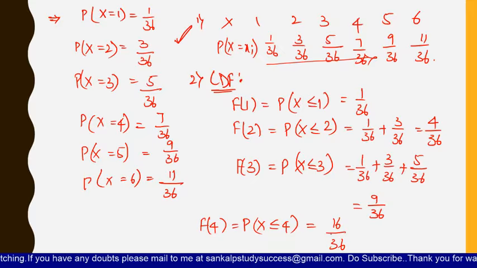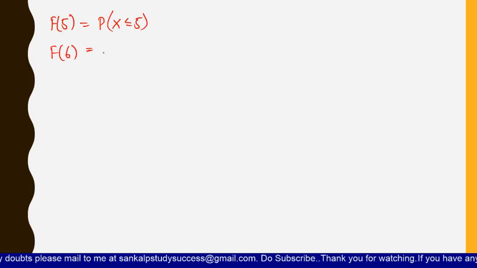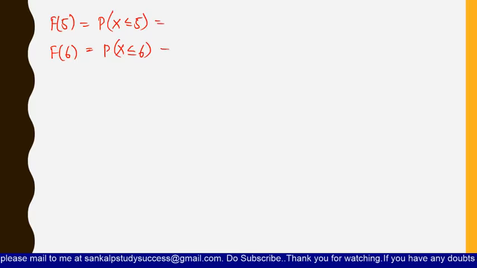Now let us solve for F of 5 and F of 6. If you add all those values, P of x less than or equal to 5 and P of x less than or equal to 6, the values you get are 25 by 36 and 36 by 36, which is equal to 1.